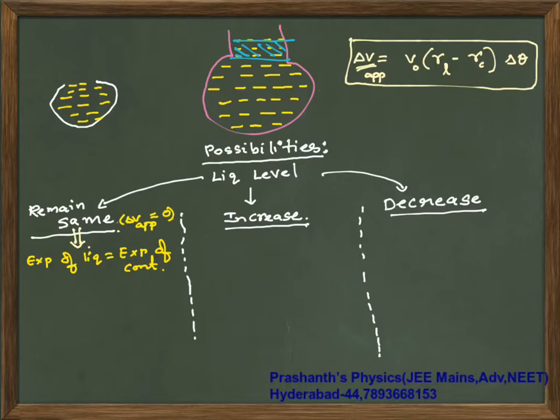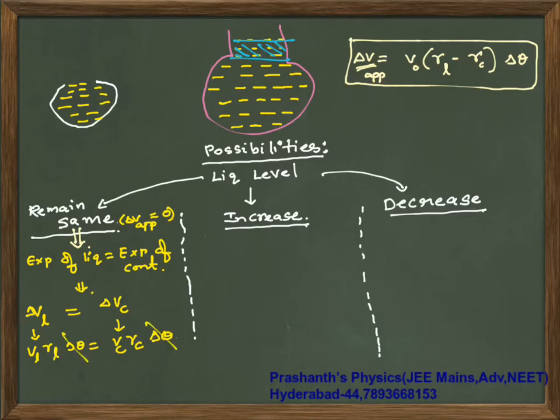So now in this case, when delta V is 0, gamma of liquid is equal to gamma of container. Or else, indirectly, the change in volume of liquid should be equal to the change in volume of container. So volume of liquid into gamma of liquid into delta theta should be equal to volume of container into gamma of container into delta theta.